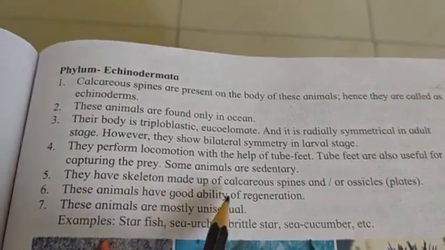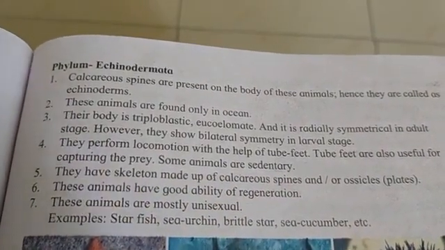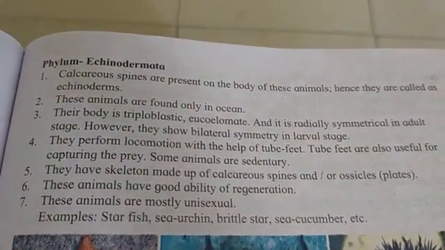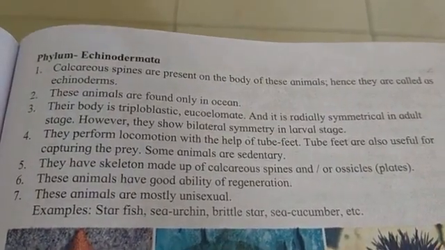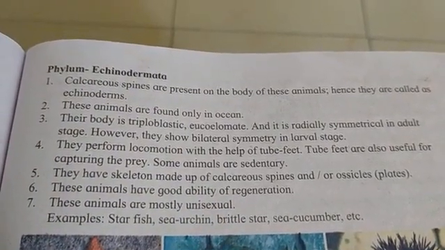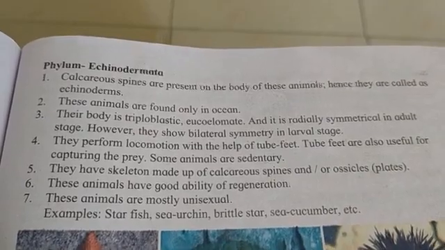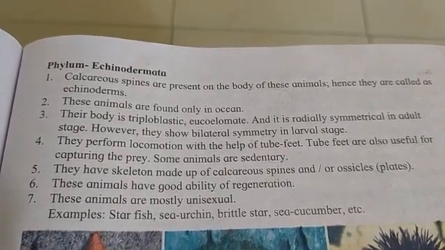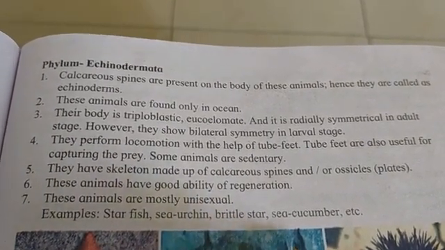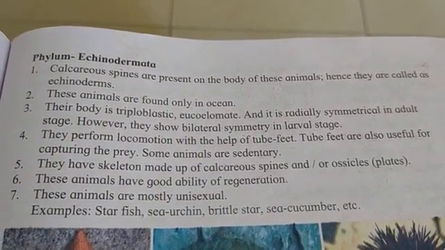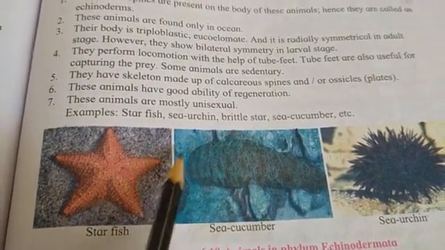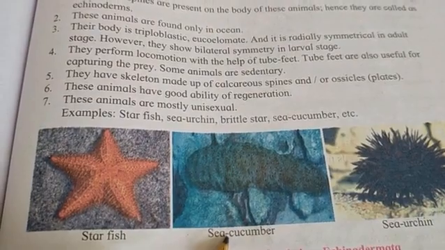Next, these animals have good ability of regeneration. Regeneration means generating again. So these kinds of animals have a very good ability to regenerate themselves. These animals are mostly unisexual. They are not bisexual. Examples of animals belonging to this phylum are starfish, sea urchin, brittle star, sea cucumber, etc. I'll show you the picture. This is starfish, sea urchin is here, and this one is sea cucumber.